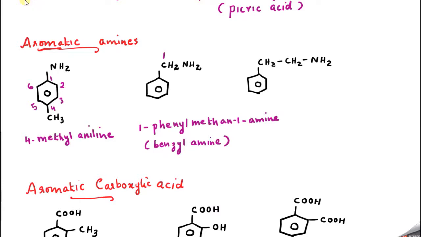Here also let me number it. My parent chain here is this one, correct? Since the functional group is connected in the side chain, this is 1 and this is 2. So what is the name of this compound?